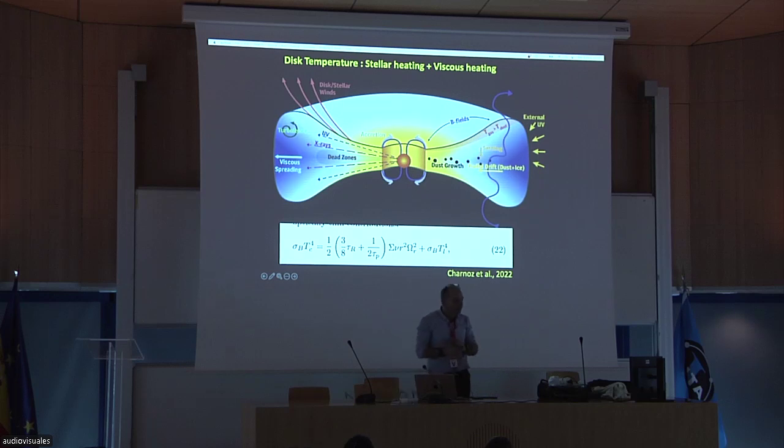So the effect of the wind would be that maybe the disk would not spread as efficiently as I have presented here. But the question is that this wind only acts on the very upper layers of the disk, because the material that goes in the wind is fully ionized material. So I would say that maybe initially the wind does not play a big role, because compared to the bulk of the disk, it just acts on a very, very small portion of the system.